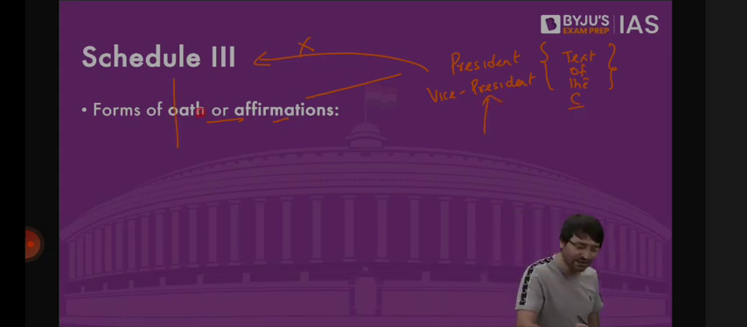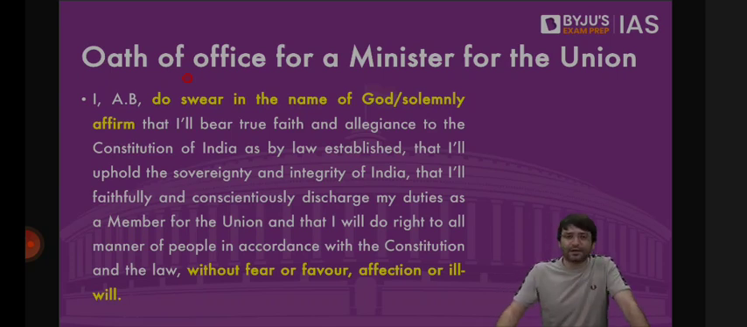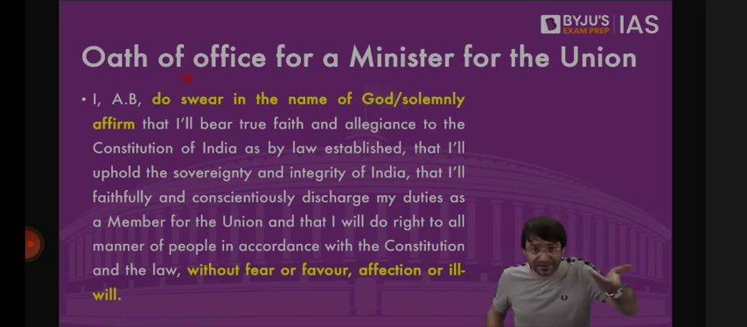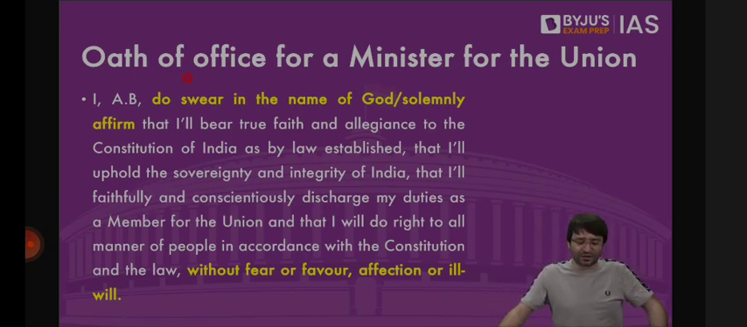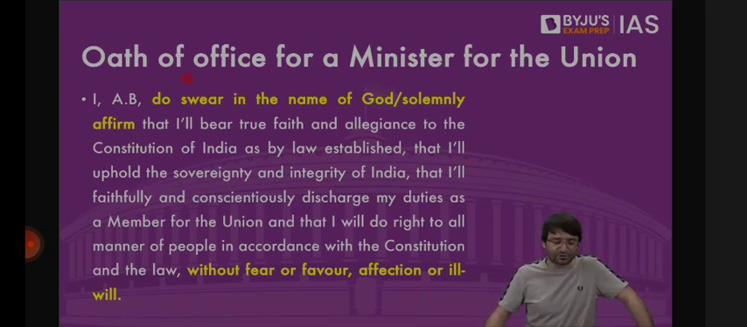And in Schedule 3, for example, the oath is like this. If you take an oath of a cabinet minister, for example, the Prime Minister takes this oath. Mr. Amit Shah has taken this oath. Mr. S. Jaishankar has taken this oath. I, S. Jaishankar, do swear in the name of God, or I, S. Jaishankar, solemnly affirm that I will bear true faith and allegiance to the Constitution as by the law established, that I will uphold the sovereignty and integrity of India, that I will faithfully discharge the duties of the office about which I am to enter.